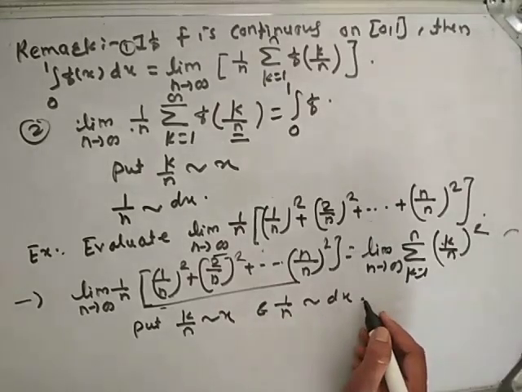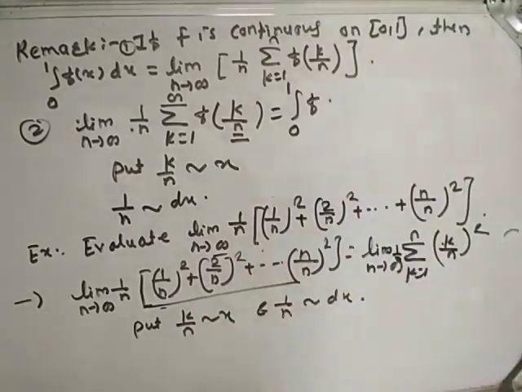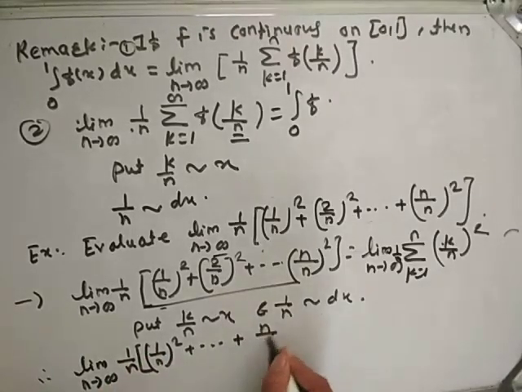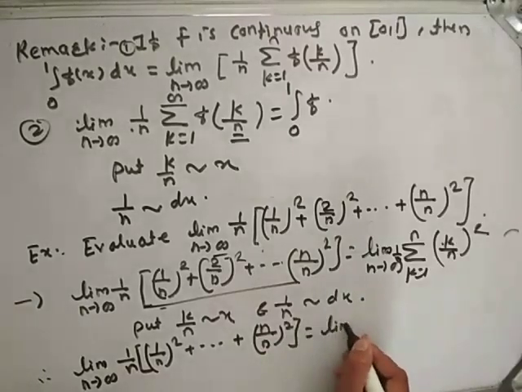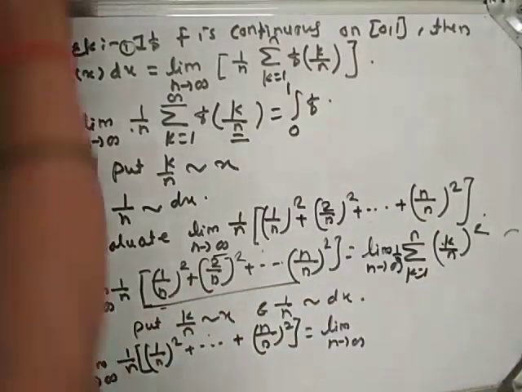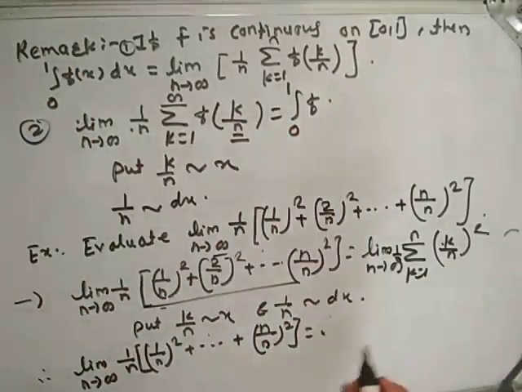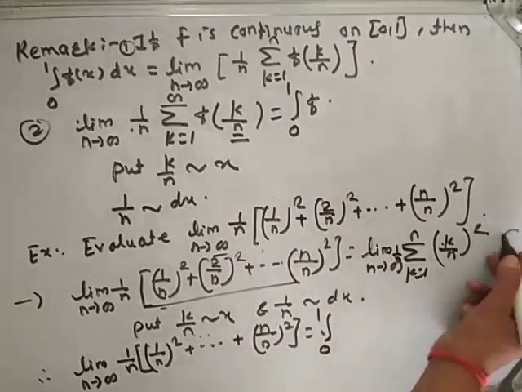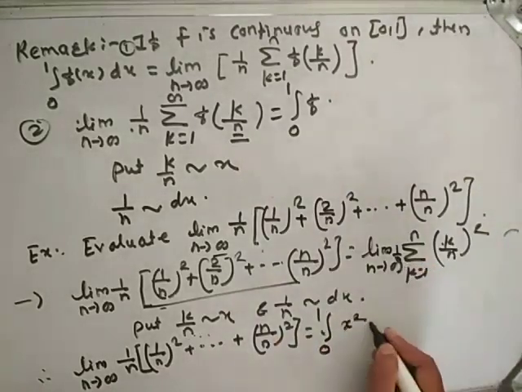So the limit is equivalent to integration from 0 to 1. k by n is x, so here we get x square, and 1 by n is dx.